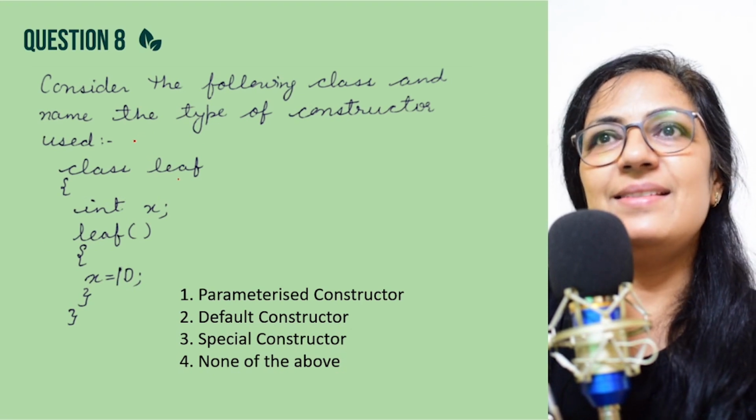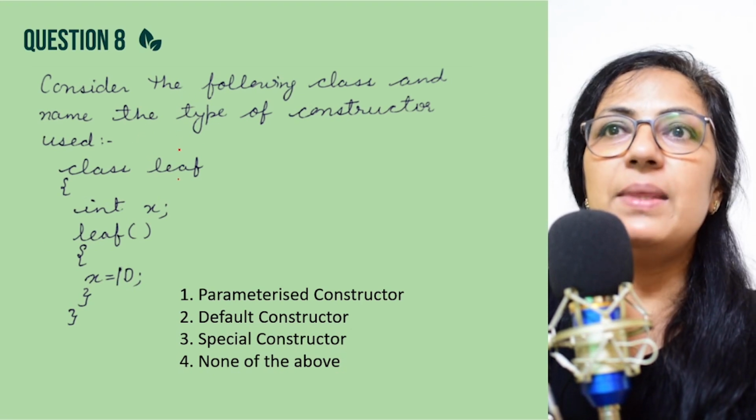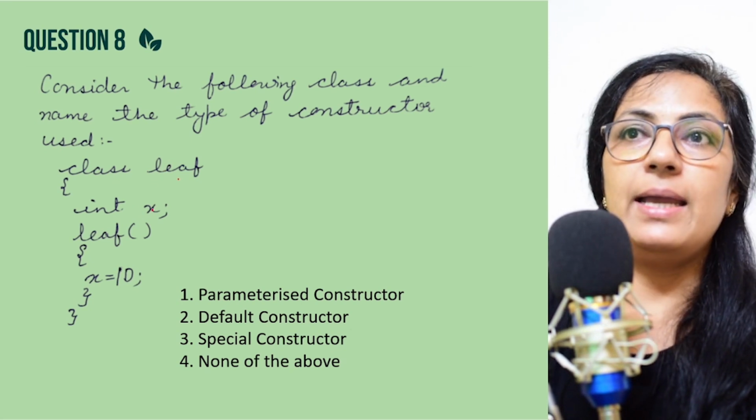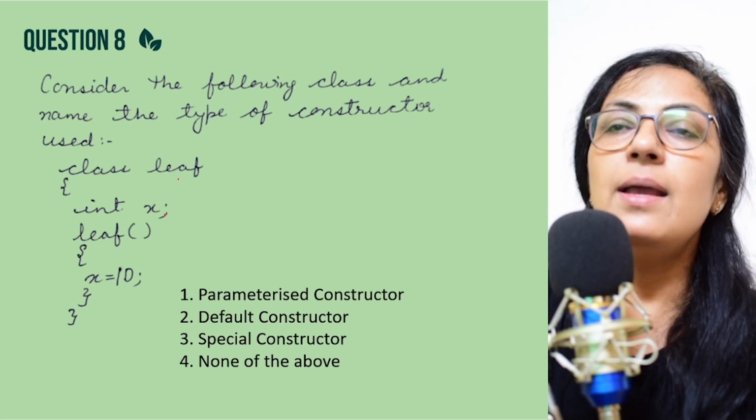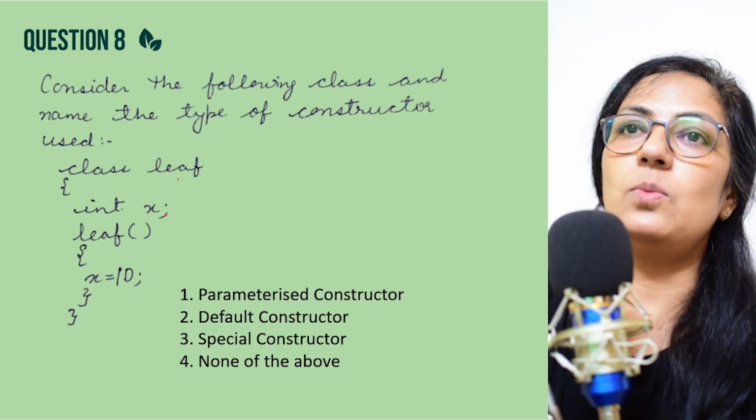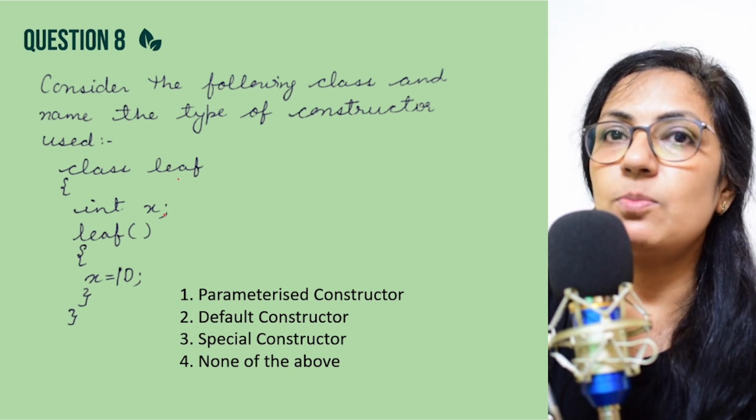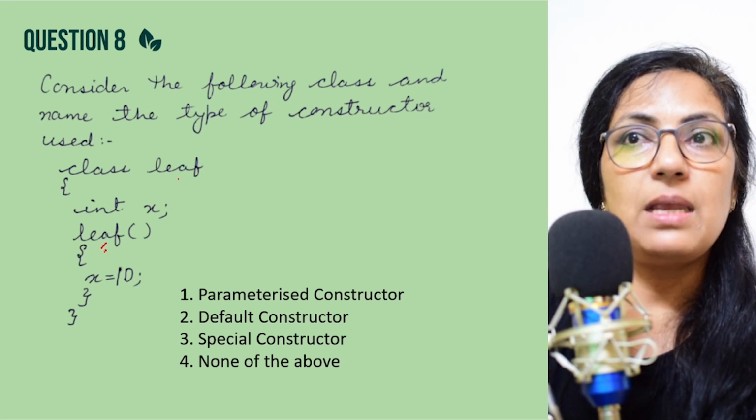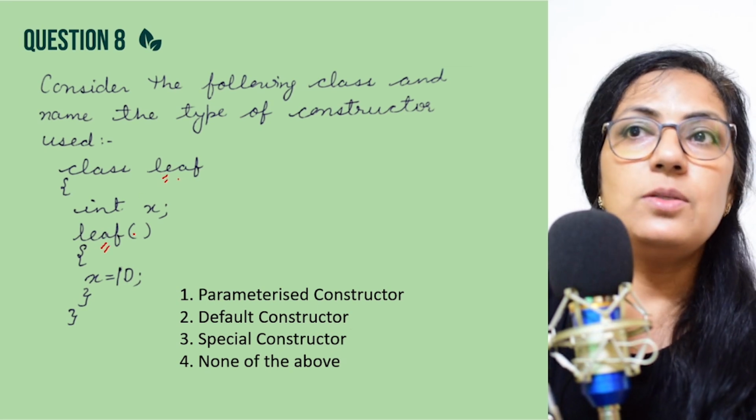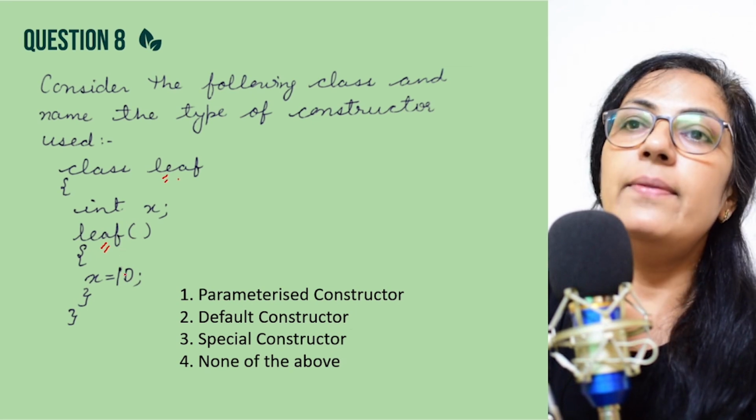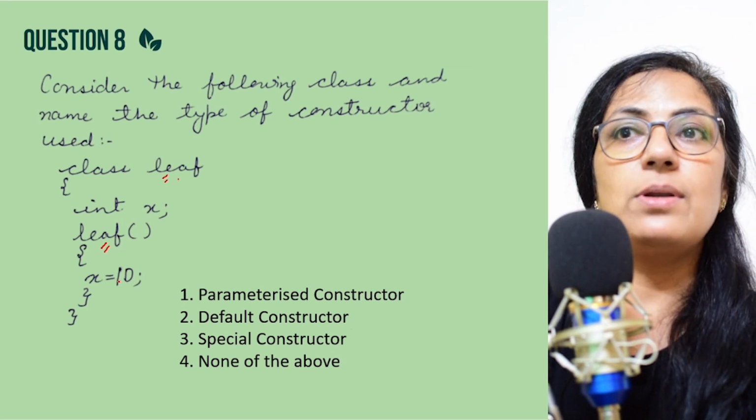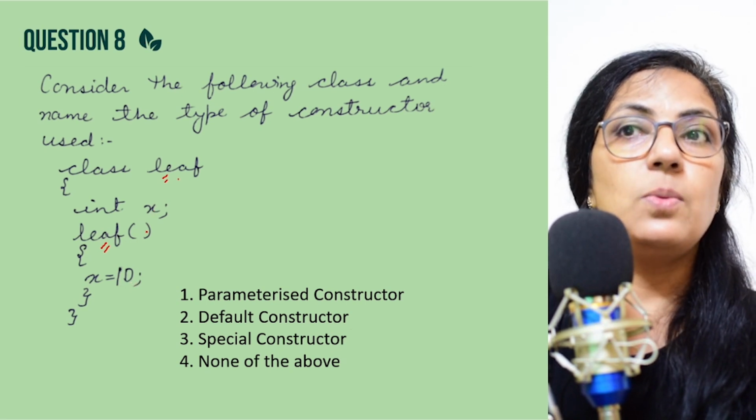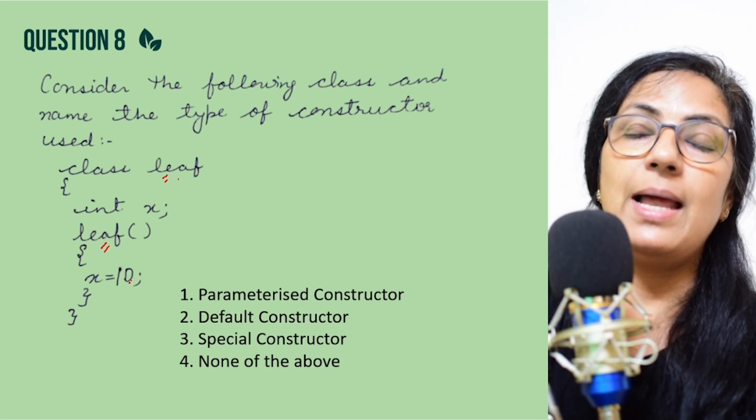Question number 8 is, consider the following class and name the type of the constructor used. The class name is given, leaf, int x. What is this x, children? This is the data member or the instance variable because it is given within the class body but outside the functions, right? Then we have a function which has the same name as the class name. So this function is a constructor. Then in the body of the constructor, what is written? x equals 10. The data member or the instance variable is initialized by the value 10.